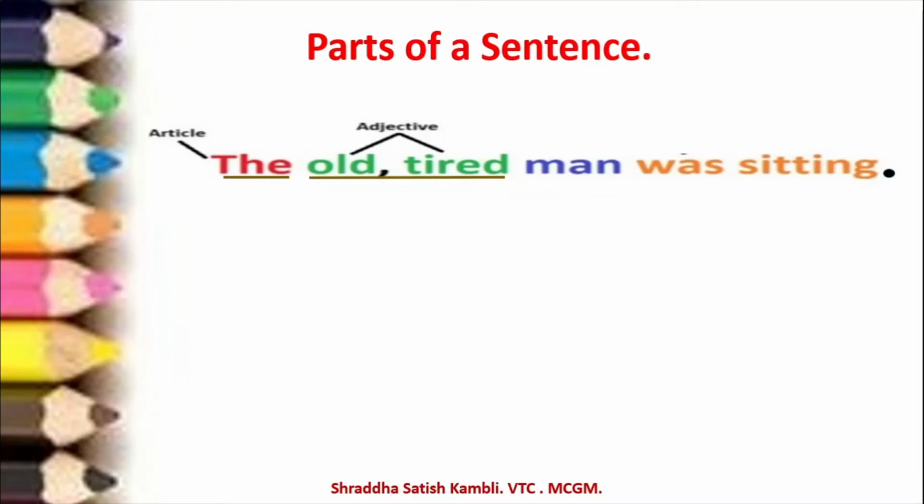Okay, then we have man, which is a noun, and then we have was sitting, which becomes the verb in the sentence. So see, the old tired man is the subject of the sentence. Okay, was sitting is the predicate of the sentence. We have seen what the meaning of subject and predicate is in the previous video. So I will not repeat it, because if I keep repeating it, then we will not be able to move ahead. Let us take one more example so that we understand what are the parts in a sentence.